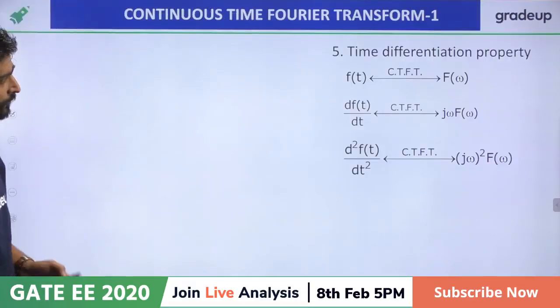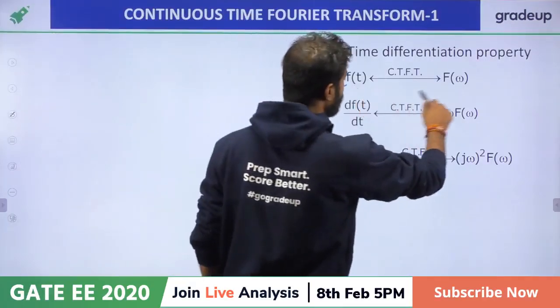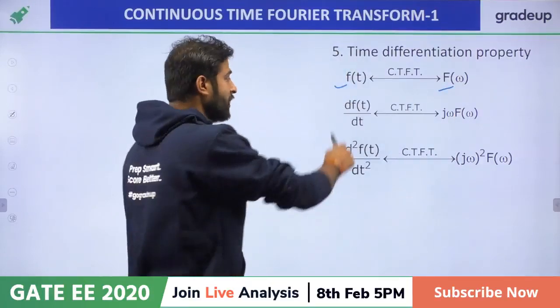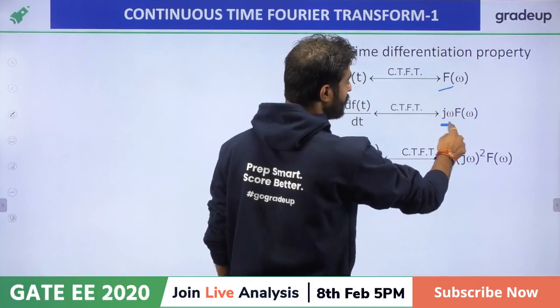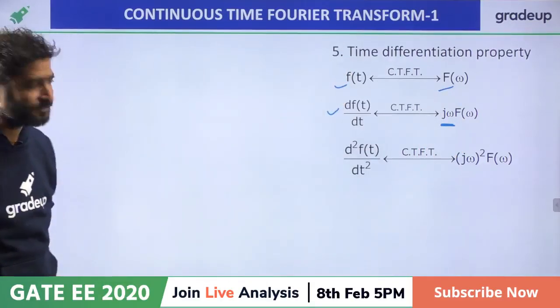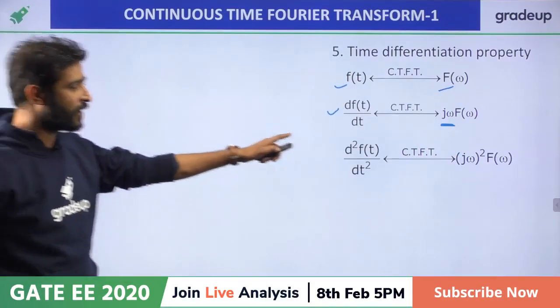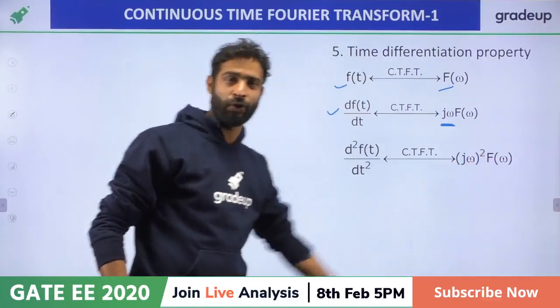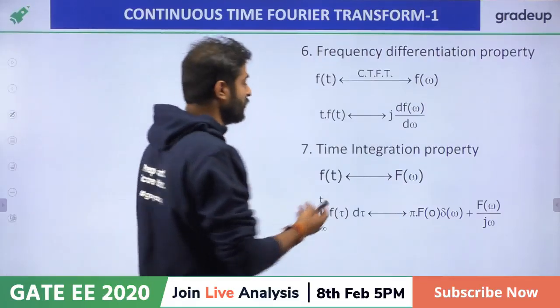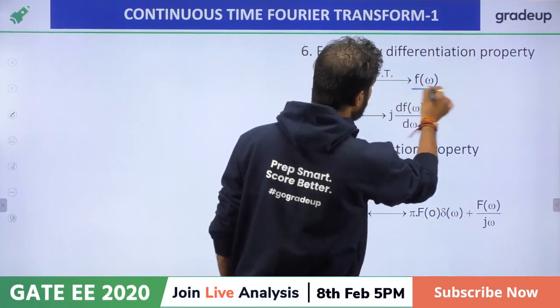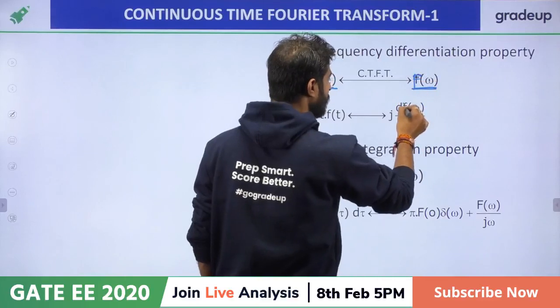Time differentiation: f of t having the Fourier transform F of omega, then df of t by dt having the Fourier transform, just multiply with j omega in the frequency domain. You'll get the answer, right? If you differentiate two times, we should multiply by j omega square, right? Frequency differentiation. If f of t having the Fourier transform F of omega, right?